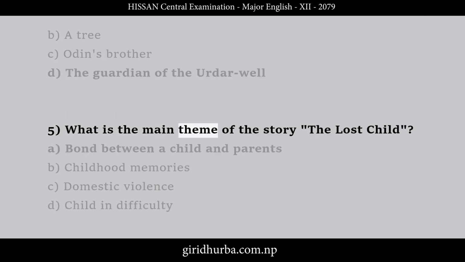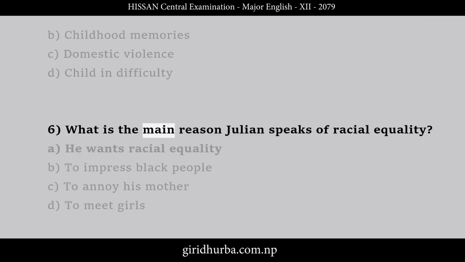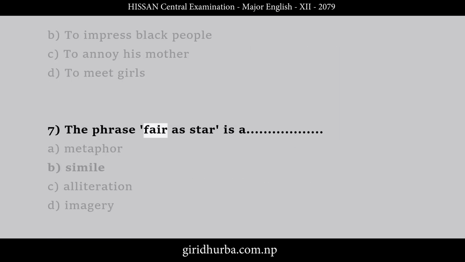5. What is the main theme of the story, The Lost Child? A. Bond between a child and parents, B. Childhood memories, C. Domestic violence, D. Child in difficulty. 6. What is the main reason Julian speaks of racial equality? A. He wants racial equality, B. To impress black people, C. To annoy his mother, D. To meet girls.